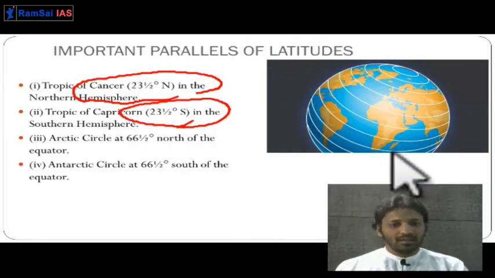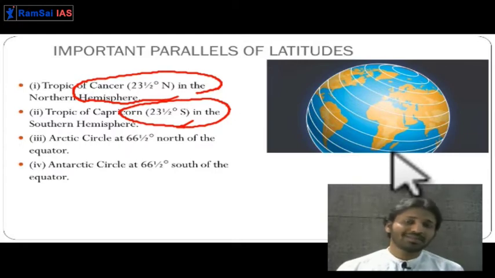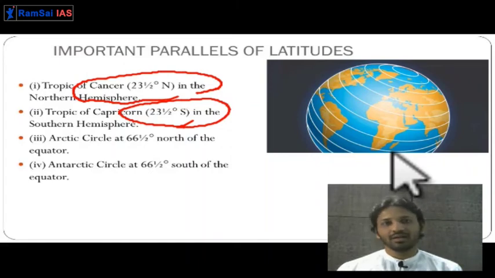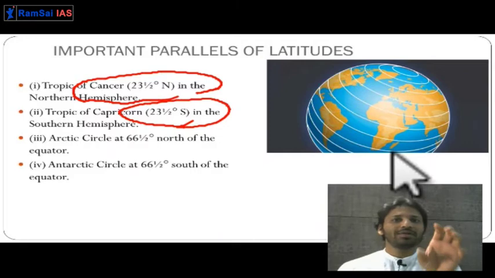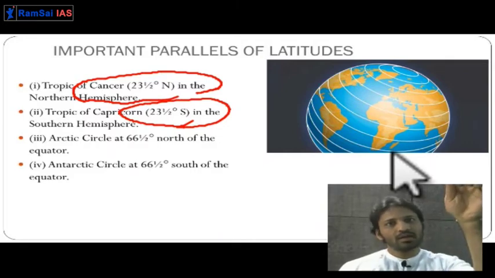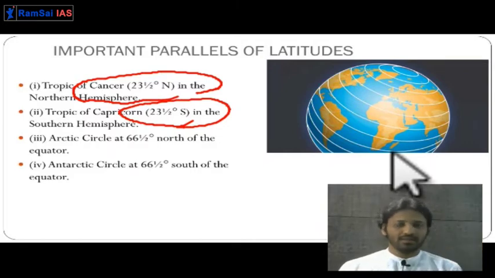The next important latitude is the Arctic Circle. Why is it important? The Arctic Circle represents 66.5 degrees of latitude, and its mirror image in the southern hemisphere is the Antarctic Circle, at 66.5 degrees south. Up to 23.5 degrees, the sun is at least once overhead in a year.